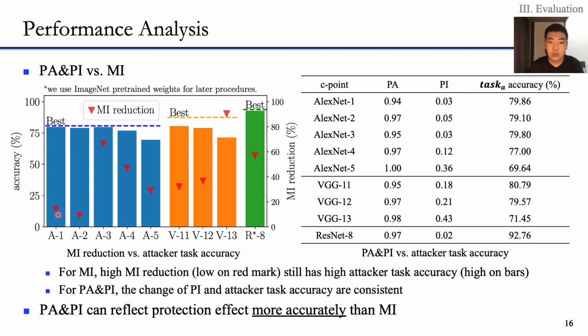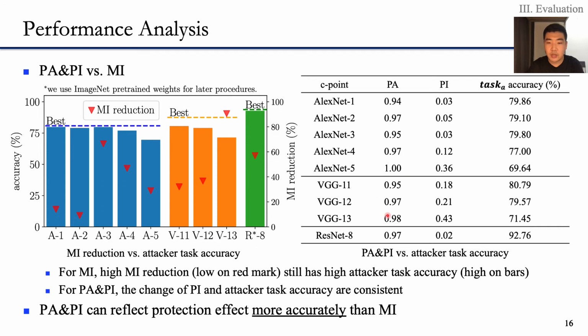The right triangle here is the MI reduction, and the bar here is the accuracy of the attacker. We are expecting that higher MI reduction leads to lower accuracy of the attacker, but this is not the situation. This reminds us MI is not efficient enough as a metric.